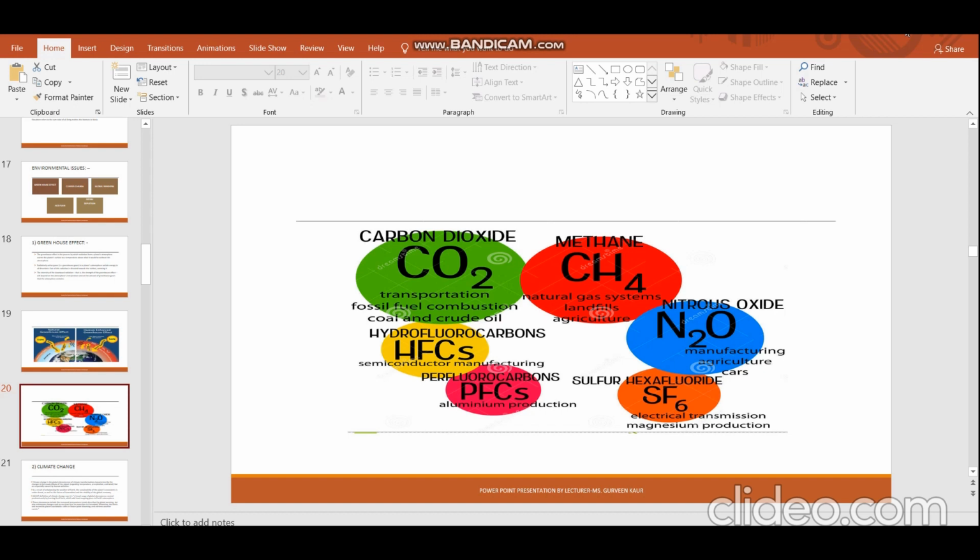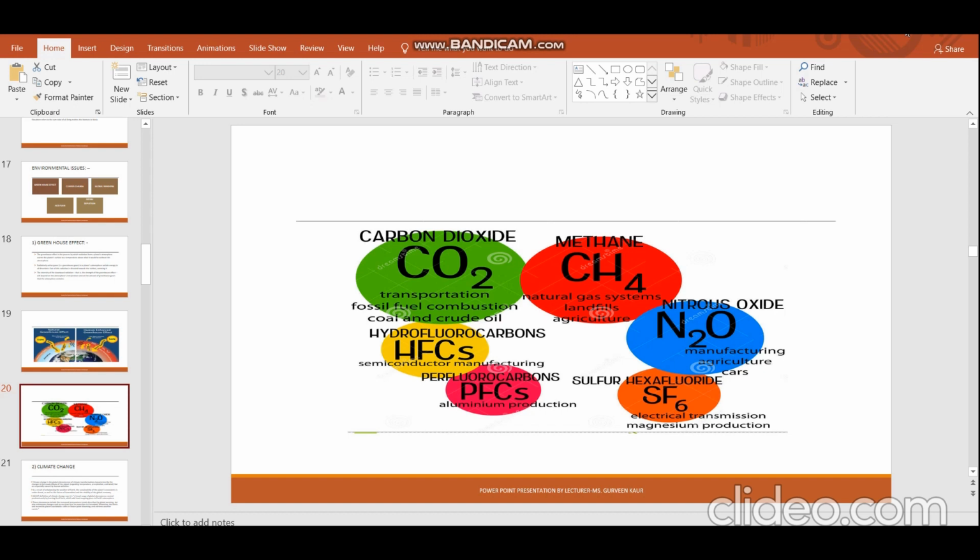Now you all know that carbon dioxide is, first and foremost, used in a natural process. Living things inhale oxygen and exhale carbon dioxide, and this carbon dioxide is used by plants for respiration. Okay, now this is a natural process, we leave this aside. The second reason is burning of fossil fuels.